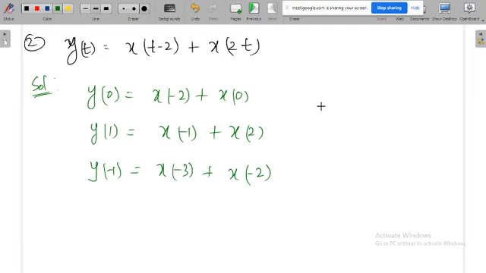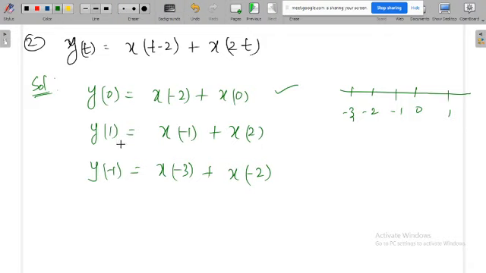But see, in the time index, the maximum one is 1, say 0, 1, this is minus 1, this is minus 2, minus 3. So when you are at t is equal to 0, the input is at minus 2 and at 0, that's okay. This is satisfying.